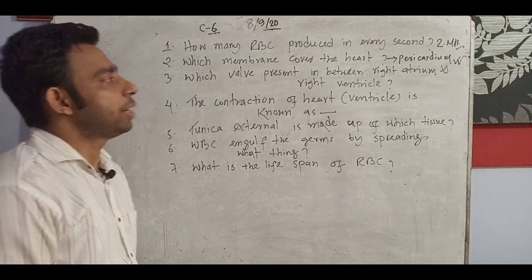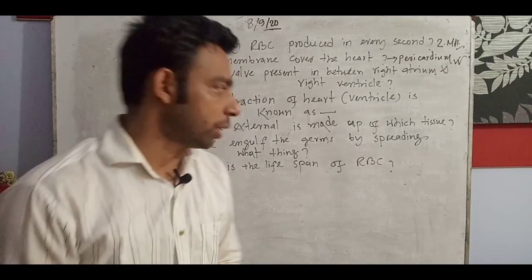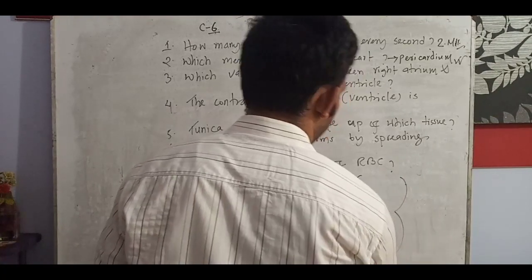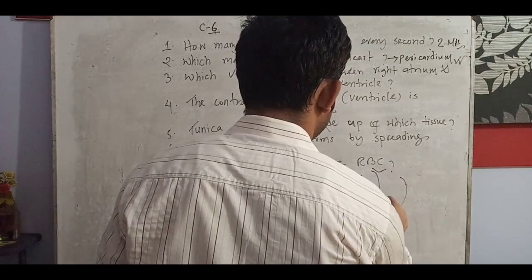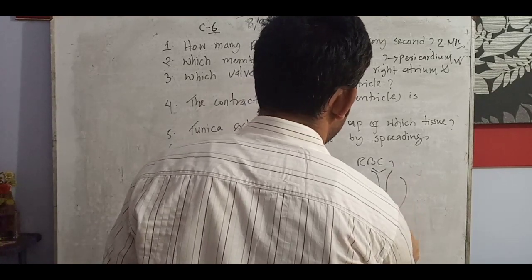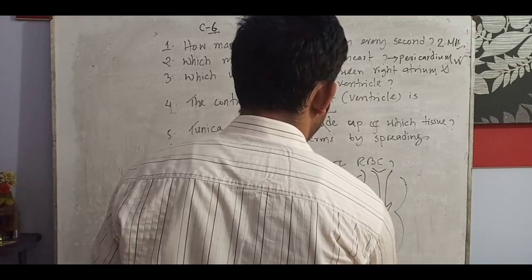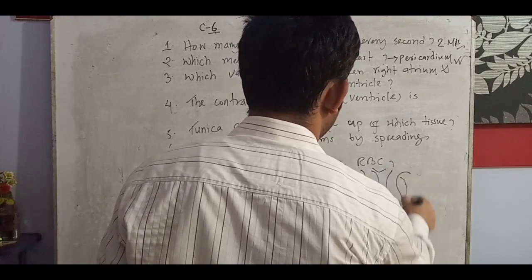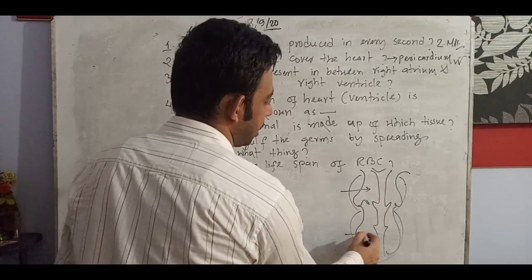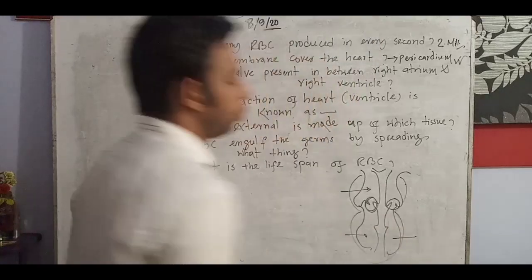Which valve is present between the right atrium and right ventricle? There is also confusion in this type of question. Right atrium and right ventricle are separated by a valve, and left atrium and left ventricle by a valve.